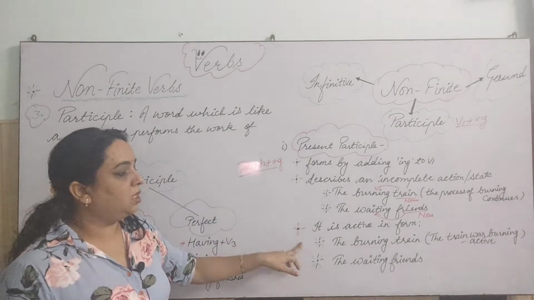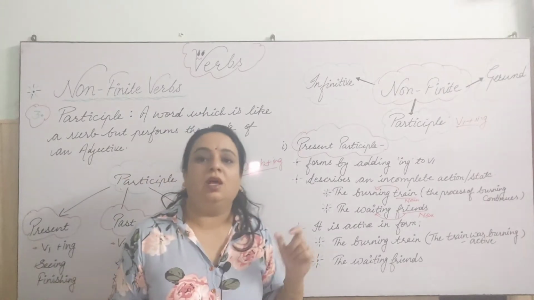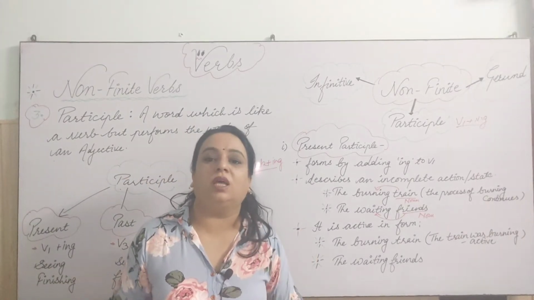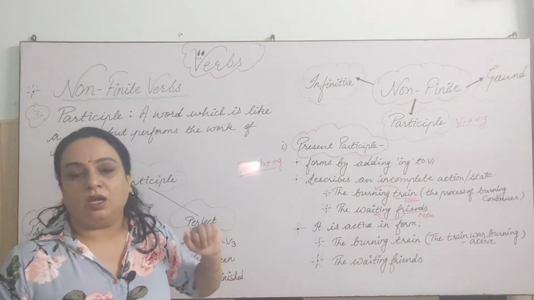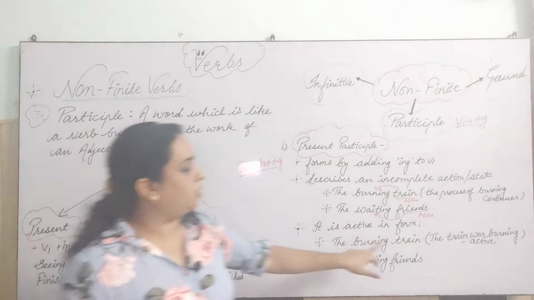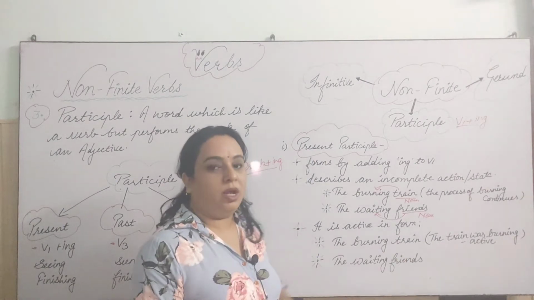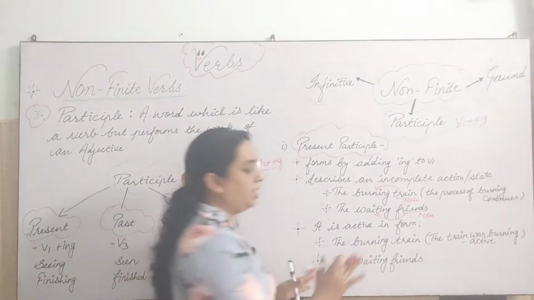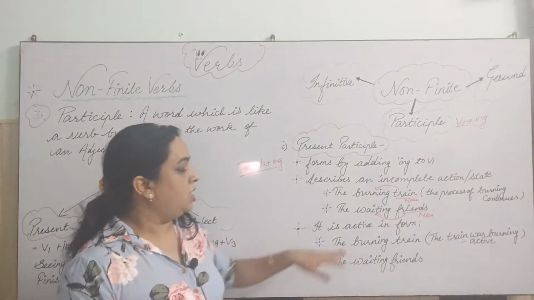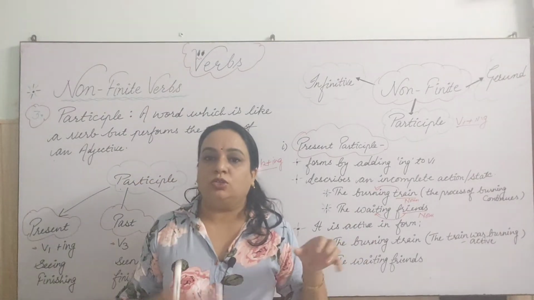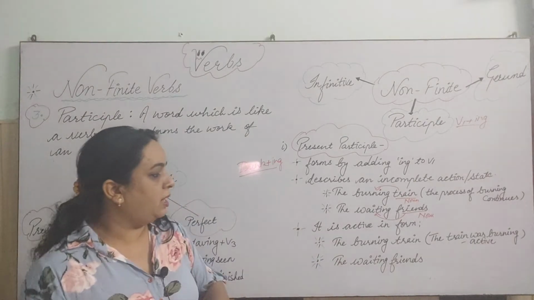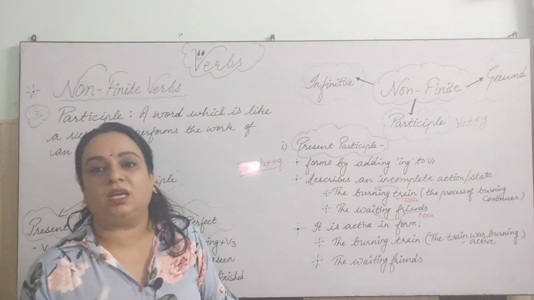Second, this present participle will always be in the active form. Suppose we take once again the example of this burning train, okay? So I have written here the burning train, where train is noun and burning is what? This is an adjective. Now if I want to write this in active form, the train was burning, or the train is burning.